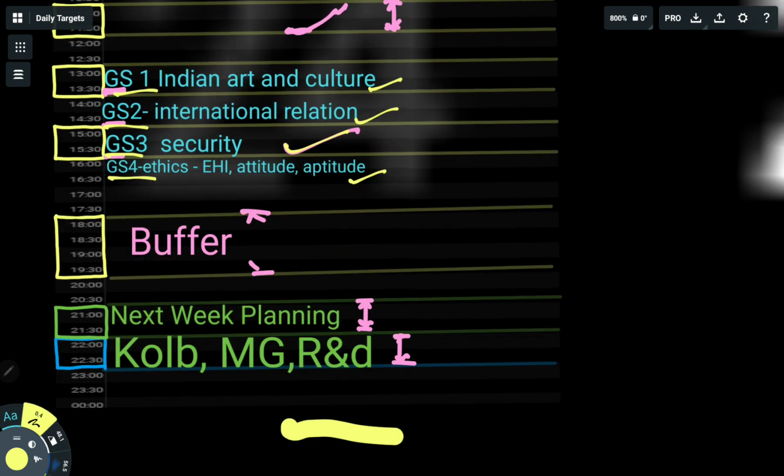Okay, and 6 to 8 is my buffer time. I will try to do something during this time. If anything is remaining, then I will do that during this time. Then 9 to 10 I will do planning for the next week, and 10 to 11 I will do co-margin again. So this is my today's schedule. I hope I will achieve this.